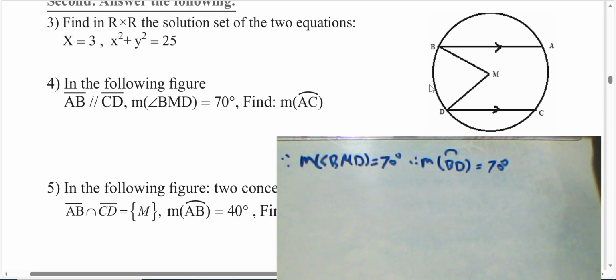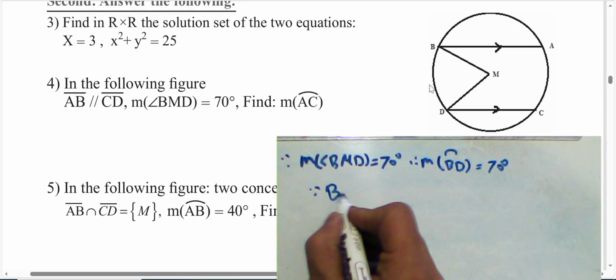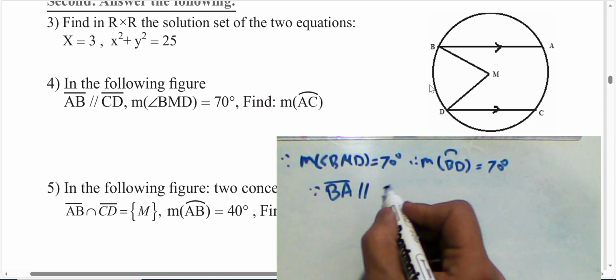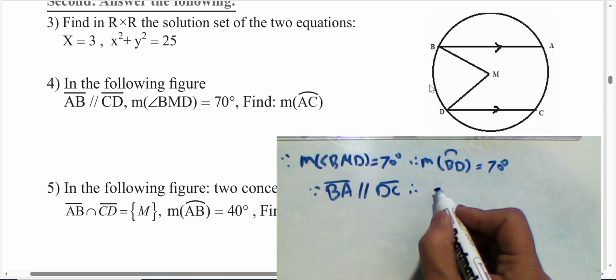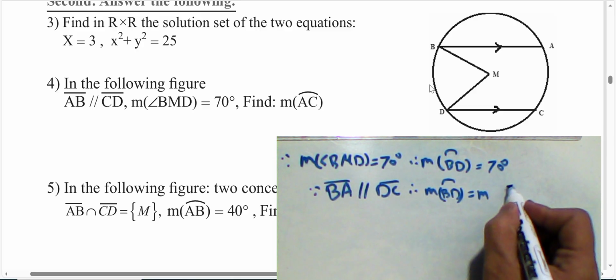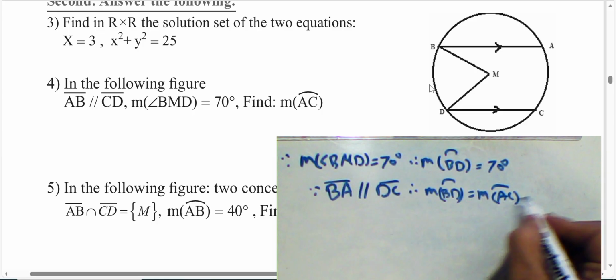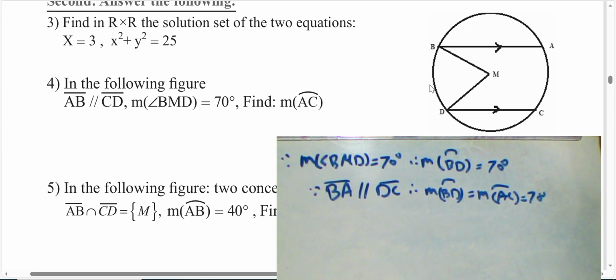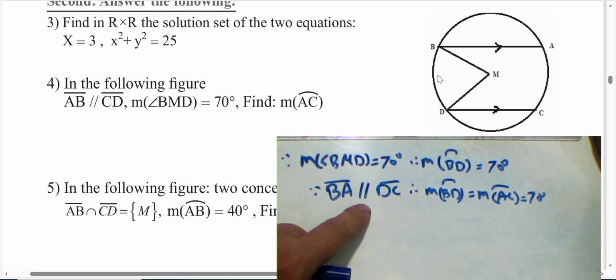This arc will be 70 degrees, such that PA is parallel to DC. The measure of arc BD will be equal to the measure of arc AC. They are equivalent, the measure of each one equals 70. Then the measure of arc AC will be 70 degrees, understood? Because two arcs between two parallel chords are equivalent. We have two parallel chords here, and the circle's arcs included between them. Here arc BD equals the measure of arc AC.